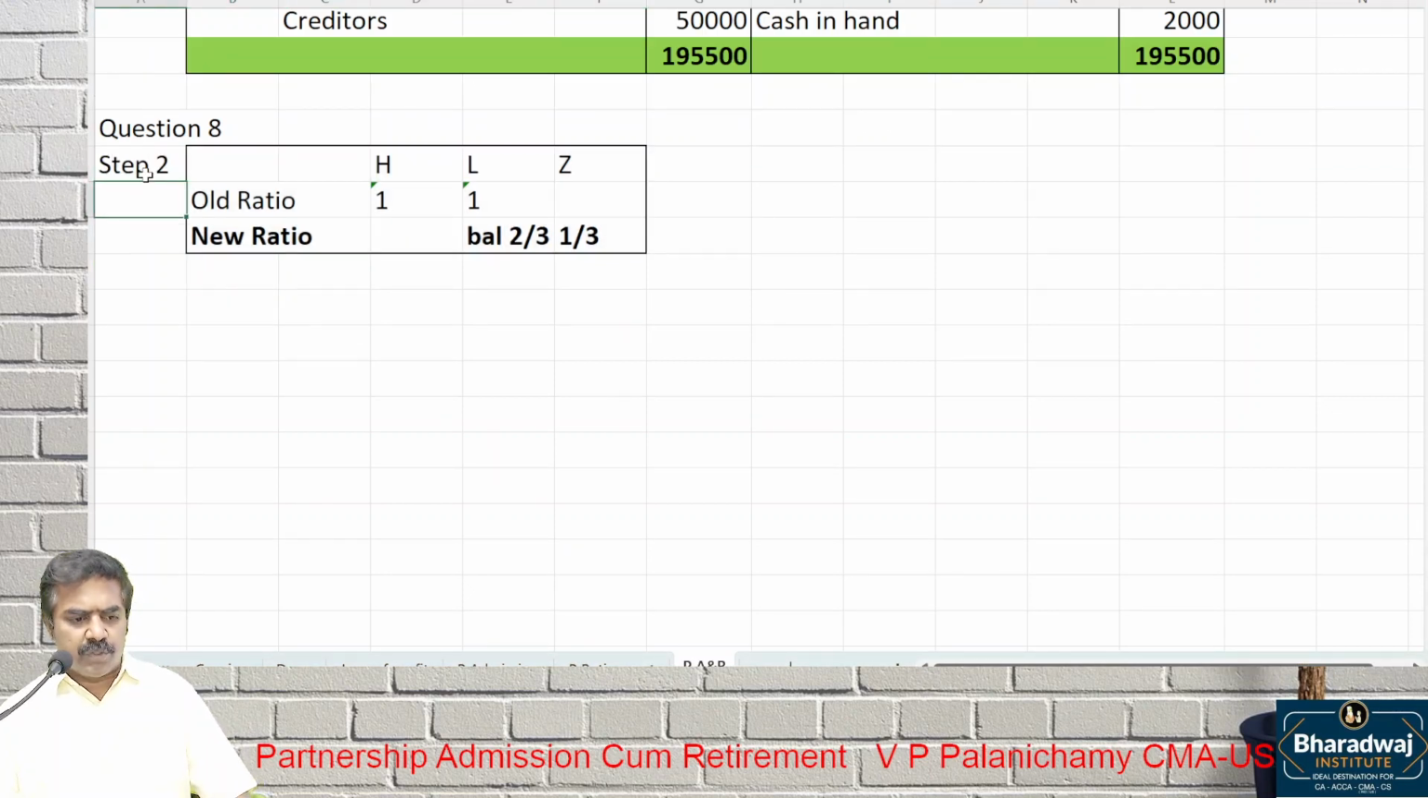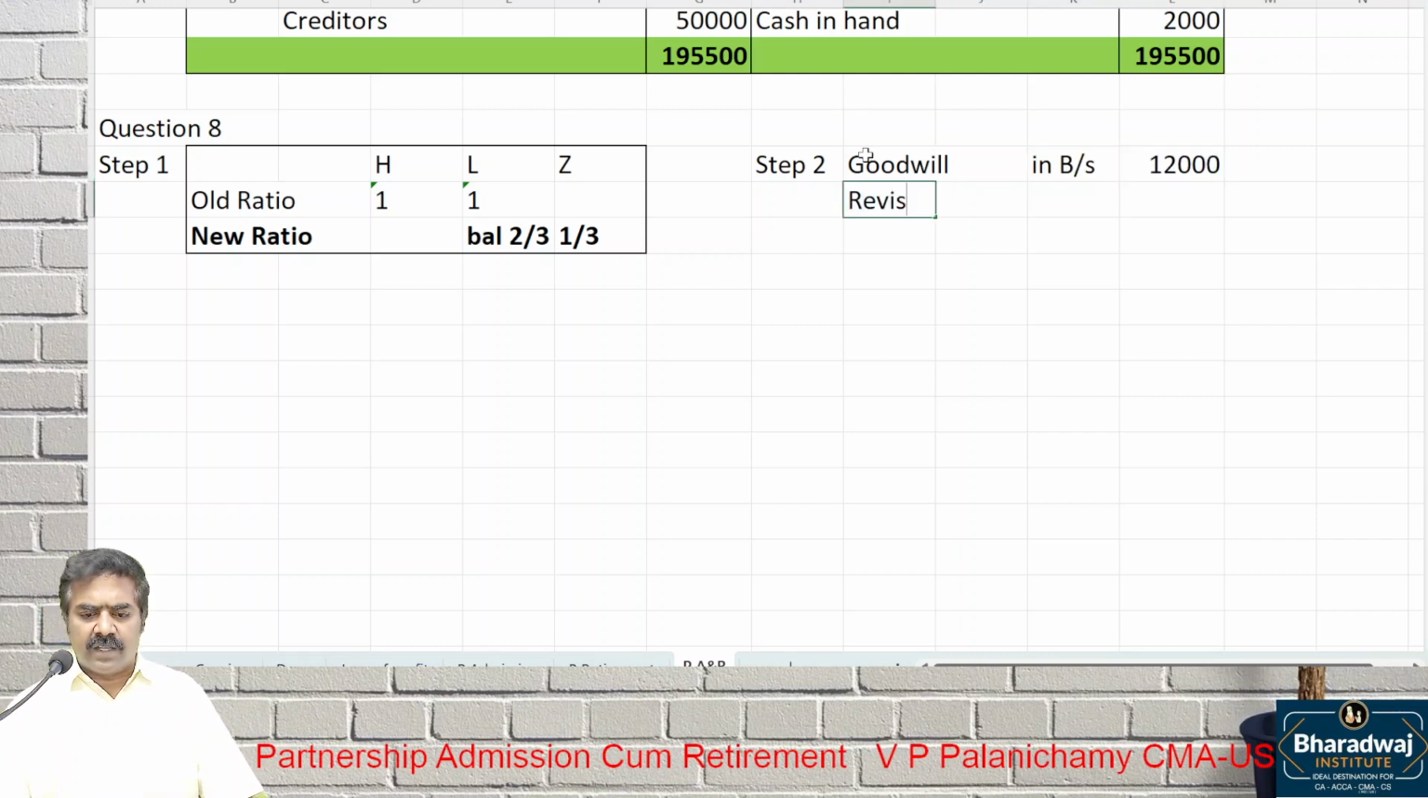Step 2. Many of you got confused with the premium method and other things for goodwill. Step 1 is simple, old ratio, new ratio. Step 2 for goodwill, pay attention. Which method are we following? Is it the premium method? No premium method here. Goodwill in the balance sheet is already 12,000. What is the revised value given? Revised value given is 30,000. It is also given in the question, written up, not written off. What is written up accordingly?